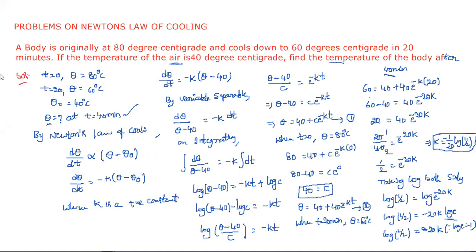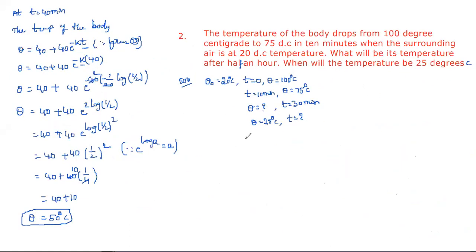How much did they mention there? 20 degrees, right? So by Newton's law of cooling, theta is equal to 20 plus C e power minus kt. Let it be taken as equation 1.